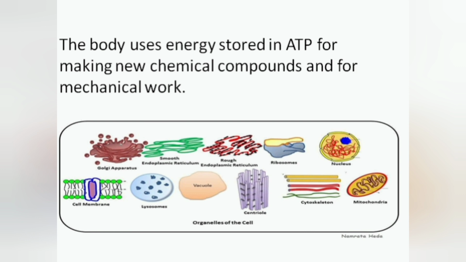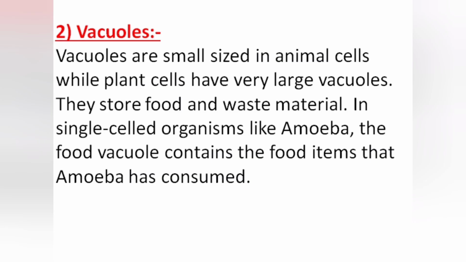Students, now we will study vacuoles. Vacuoles are small sized in animal cells while plant cells have very large vacuoles. They store food and waste material. In single-celled organisms like amoeba, the food vacuole contains the food items that amoeba has consumed.